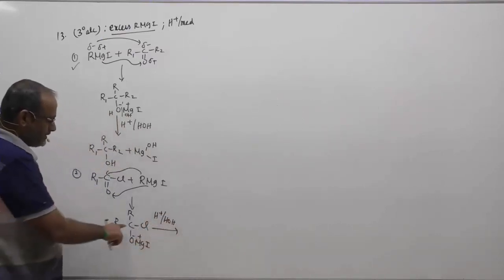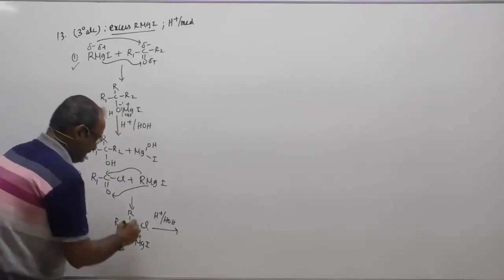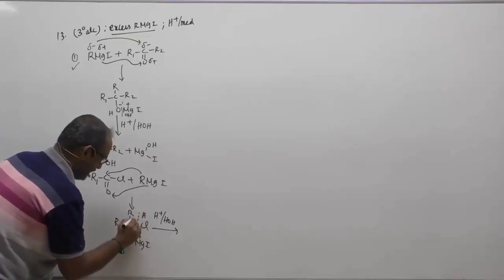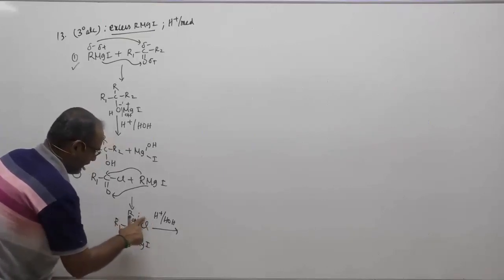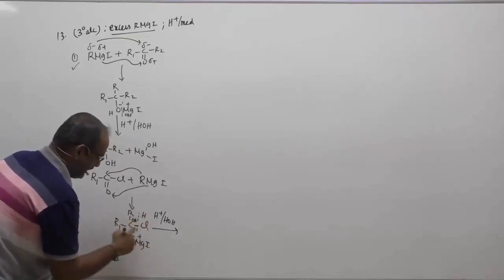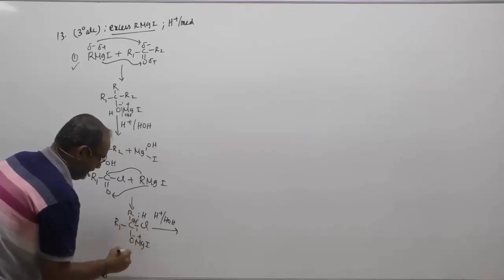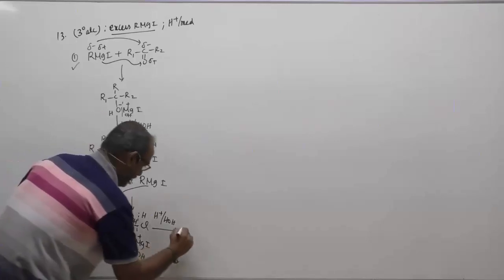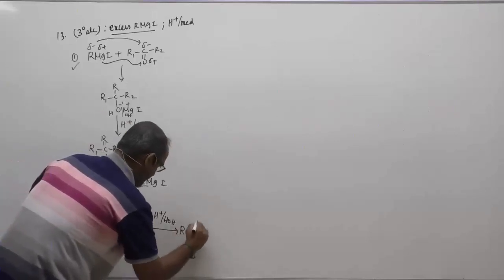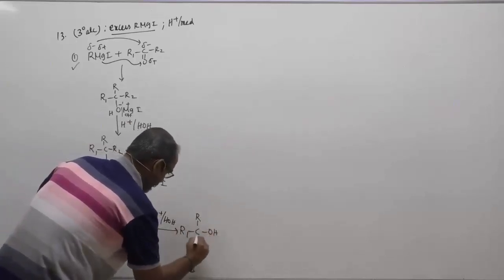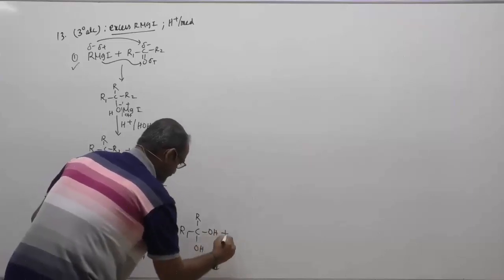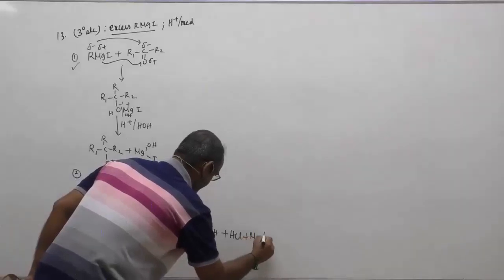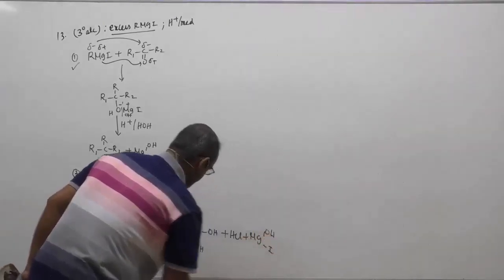Children, both the C-Cl bond and the O-Mg bond will get hydrolyzed. Upon hydrolysis of the C-Cl bond, H will go with Cl as HCl and OH will attack the carbon. In the case of OMg, H here, OH here. Therefore I am going to have R1C(R)(OH)(OH), plus HCl, plus magnesium hydroxy iodide.